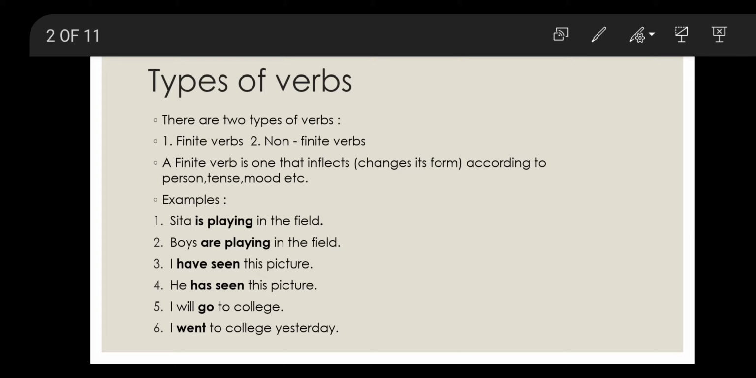When we were dealing with one person, Sita is playing. But when plural is there, boys are playing. So the finite verb changes with the number of the persons. I will go to college. In future, I will go. And when we are talking about past tense, I went to college yesterday.